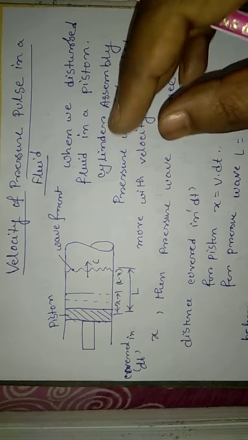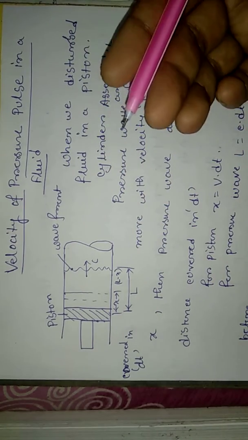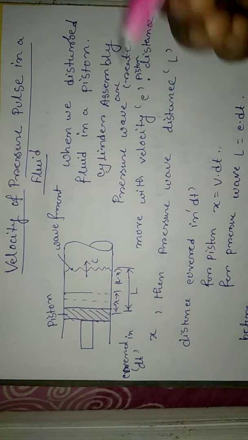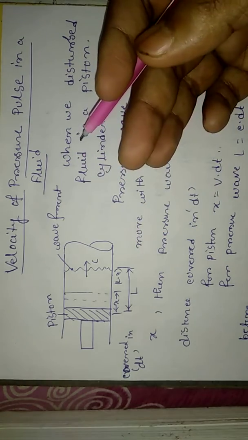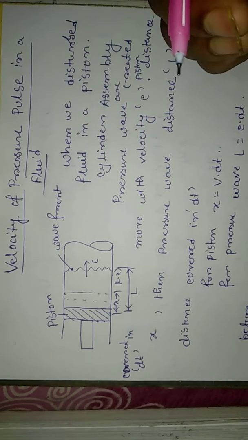That means the density changes. If you change pressure or temperature, then the density, or specific volume, also changes. Then it is called compressible fluid flow.